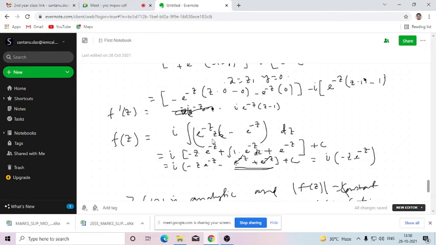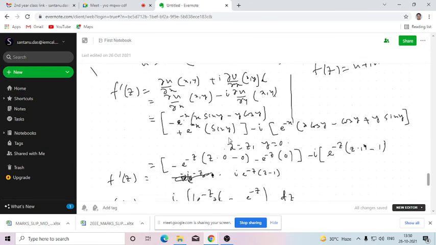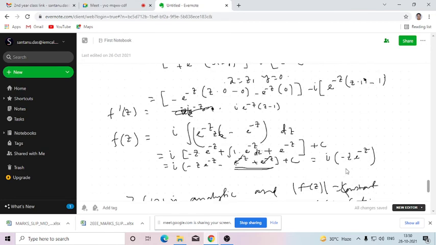So we are keeping z fixed. The integration of this, that is minus e to the power minus z, plus the derivative of z, integration of this, again integration of the entire thing with respect to dz, plus integration of this. So if you simplify this, this will be i minus z e to the power minus z. So here you can see, without finding out v, directly we are constructing f z from u. So here if you put z equals to x plus iy and simplify, you will be getting the real part as this, and imaginary part you can get also from here.